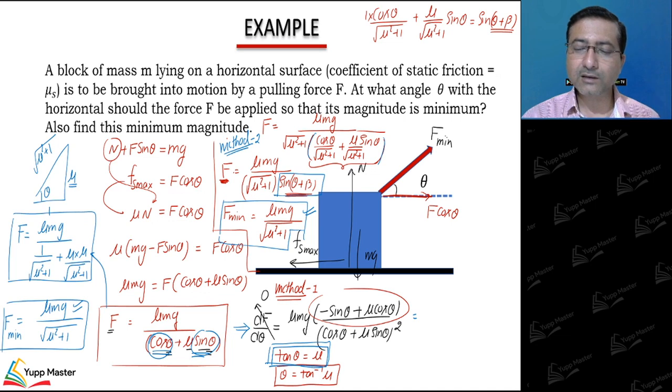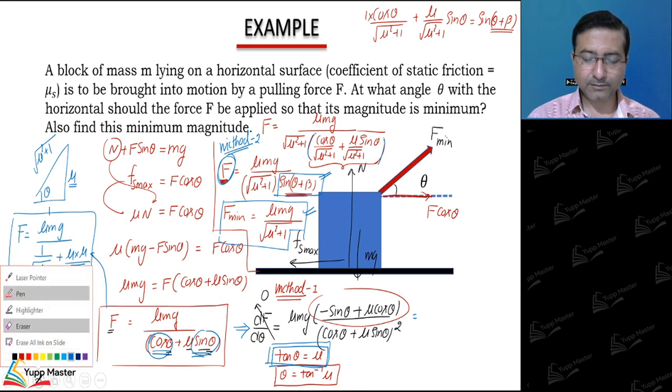So if the denominator is achieving its maxima, this F will be achieving its minima. That was the logic for method 2.